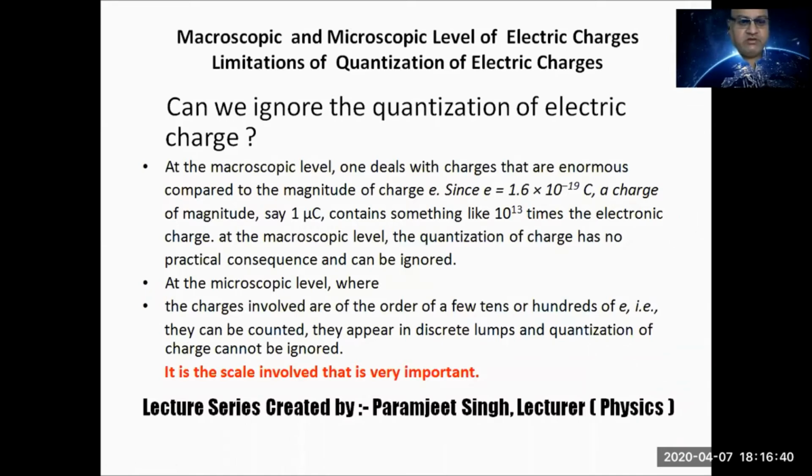Quantization means you are able to count the number of electrons transferred. This is possible only when 10 electrons are transferred, 20 electrons transferred, in tens, thousands, lakhs. But if transfer of electrons takes place in very large number, in big number,